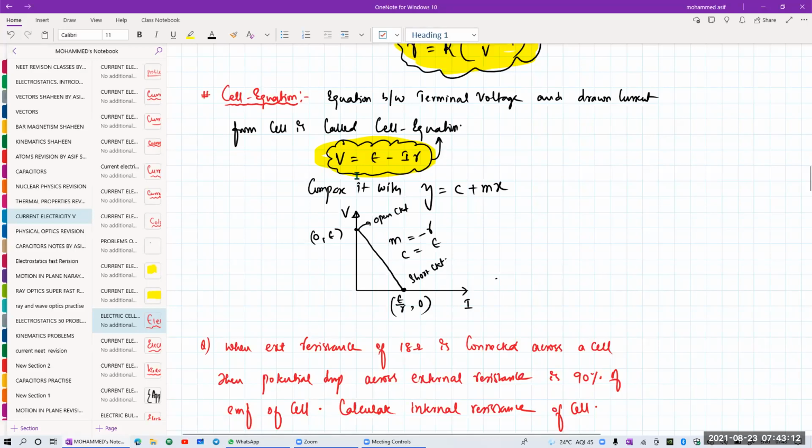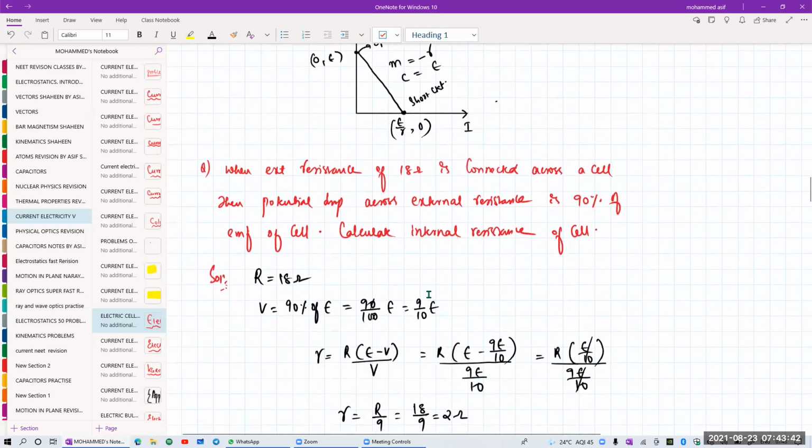Is the graph clear for everyone? V is equal to E minus IR. Along the y-axis we are writing the potential, along the x-axis the current. So this is a constant, a positive constant, and the minus sign makes the line come in the downward direction, so the slope is greater than 90 degrees. If I is zero, V is equal to E. If I is equal to E by small r, then the potential will be zero.